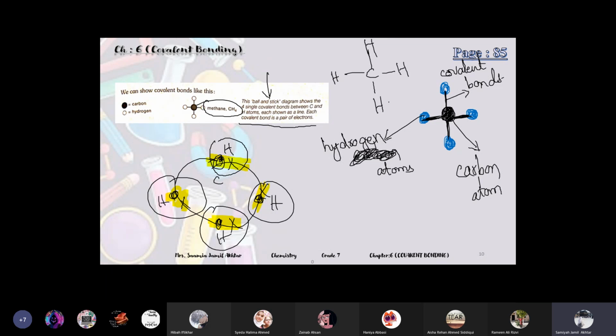So each single bond is showing 2 electrons, which means 1 pair of electrons. Each covalent bond is a pair of electrons. These are shared pairs of electrons. In methane there is no lone pair of electrons, because no electrons are present outside the shared area. All of them are present inside.